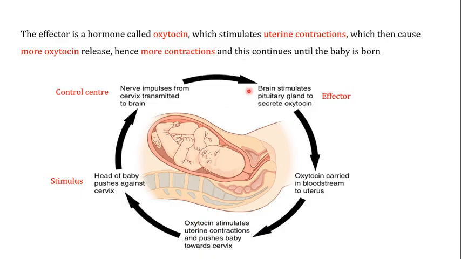And this is a very good example of how the different organs and different tissues of the female body are responsible for the birth of a child.